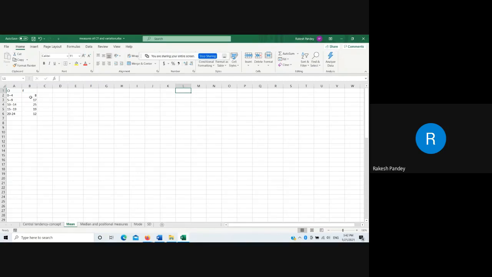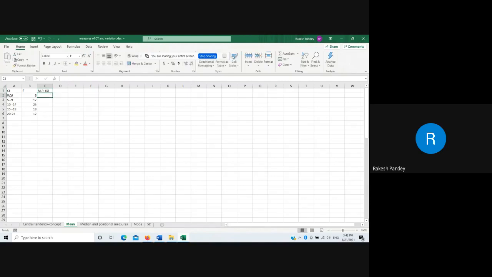So we don't know. Under this condition, we create a value called midpoint for manual calculation. Since it is asked in examination, I am teaching you. And generally, now we call this the x value.